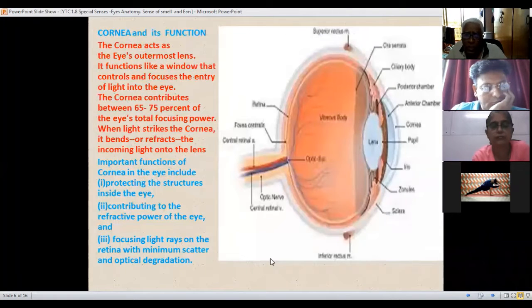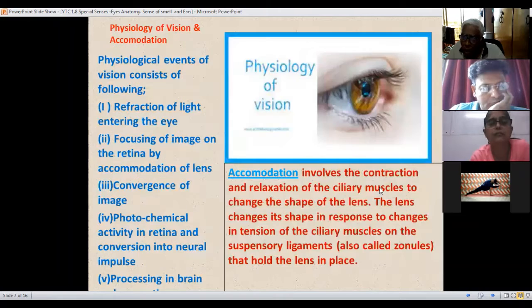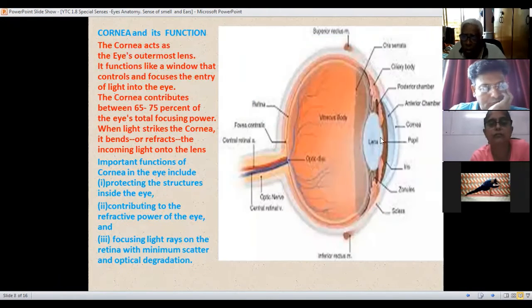So this from the retina. Now cornea. Cornea is the external part, the outside part that you see, the white part, that is the cornea. And this is the pupil. The inner portion is known as pupil. This is the lens inside. Same thing what we have seen.